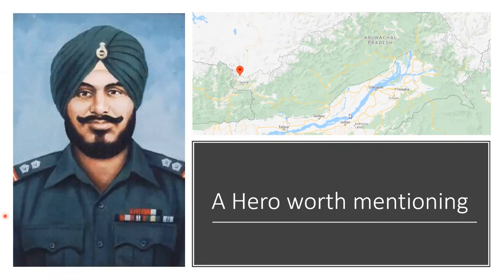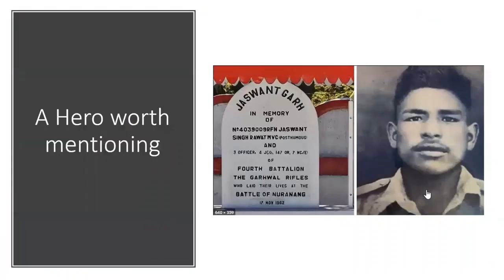But when the position was attacked the third time, he himself manned a light machine gun and shot a number of Chinese soldiers. But the Chinese army was so huge in numbers. Finally, he and the remaining soldiers took the bayonet. A bayonet is that knife, if you have seen, that fits on top of a rifle. So he took the bayonet and started fighting hand-to-hand combat, and he kept on fighting till his last breath. Subedar Joginder Singh was also honored with the Param Vir Chakra posthumously.